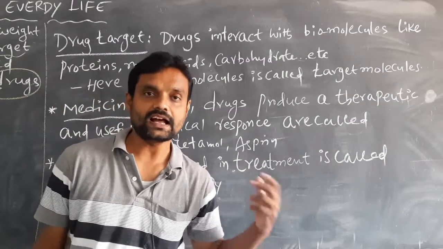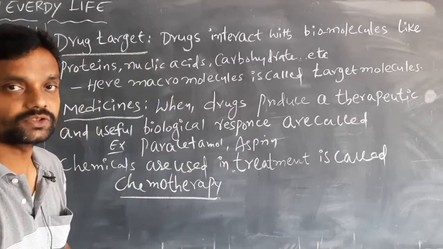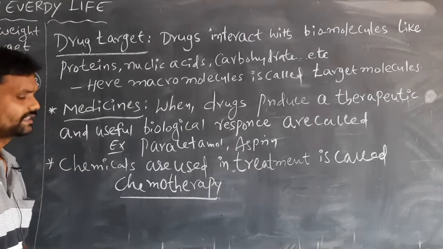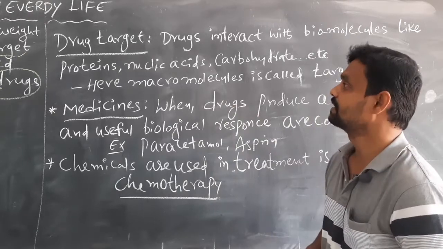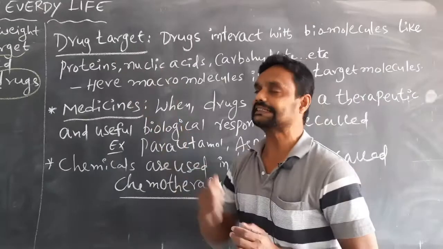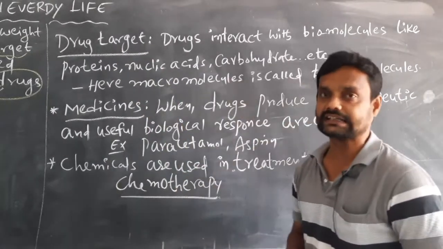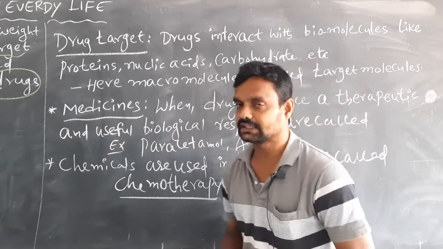In this chapter, some new words will arise, so first we have to know the meaning of that terminology. Another term is drug target. What is meant by drug target?